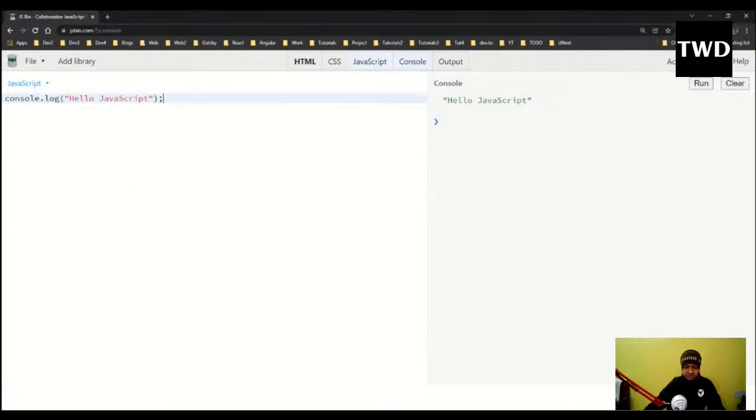So there are different types to declare a variable. JavaScript is probably the first programming language you are going to learn, because you are coming from HTML and CSS. HTML is not a programming language, it is just a templating thing. CSS is for styling, and JavaScript is a programming language like Java or C++.